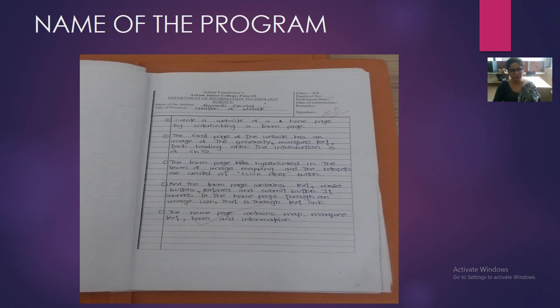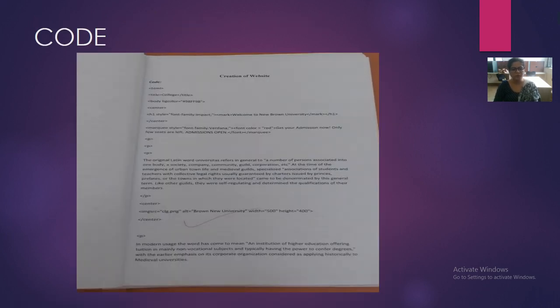After this, you have to attach the code of the program. You have to perform all these steps for every program: the name of the program, the code of the program, and the output of the program. Whatever the code is, you have to attach a printout of that code. Students, you don't have to attach a snapshot of the code.